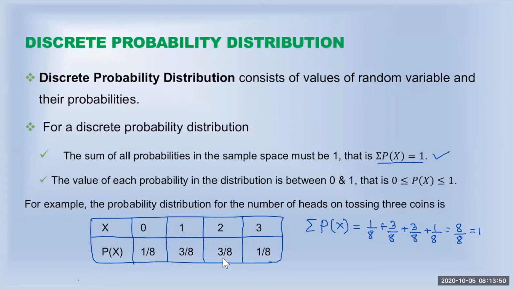This is more than 0 but less than 1. So all these probabilities are between 0 and 1. All P of X, the probability of X, is between 0 and 1. All these values are more than 0 but less than 1. So they are between 0 and 1. So these two conditions are true.